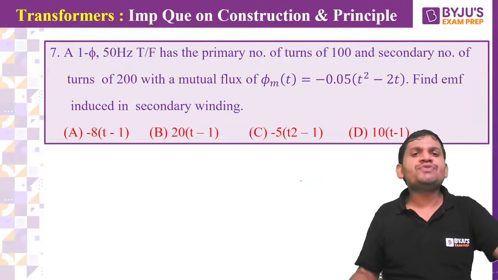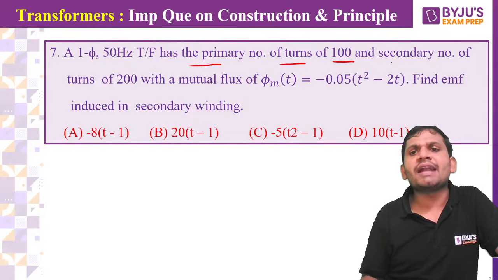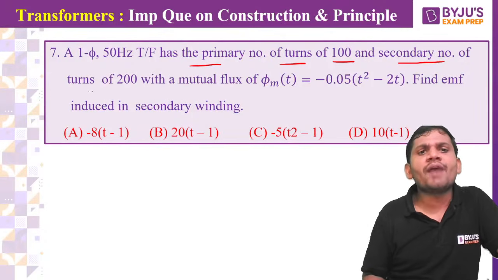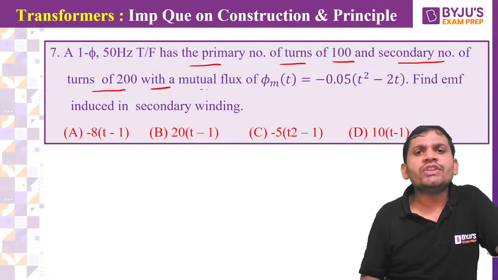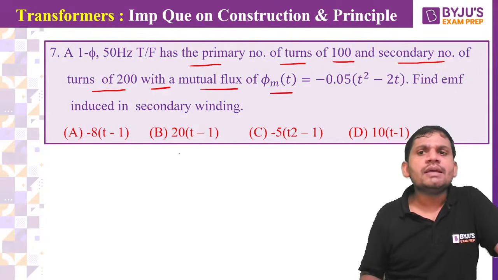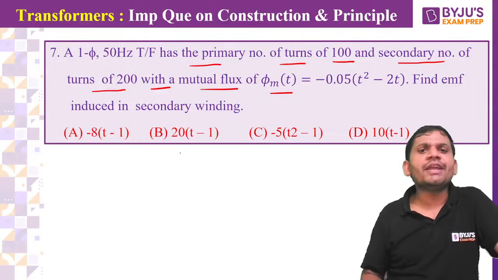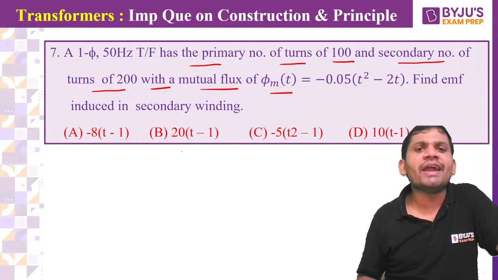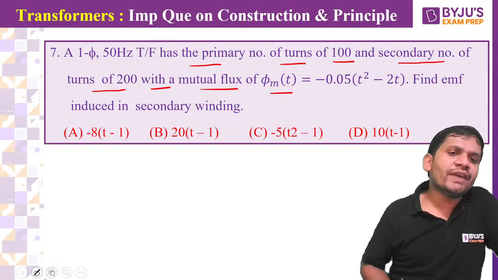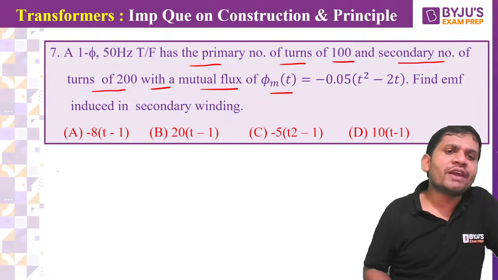A single phase 50 Hz transformer has a primary number of turns of 100 and a secondary number of turns of 200, with a mutual flux of minus 0.05 t square minus 2t. Find the EMF induced in the secondary winding, students. Can anybody answer? It's very simple. This model is important from the ESE point of view.